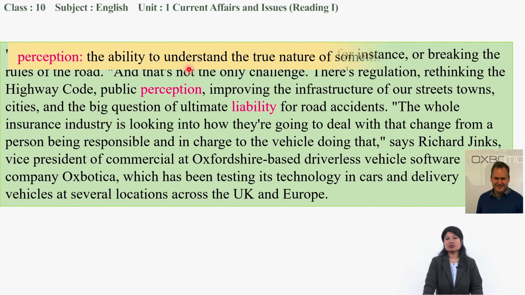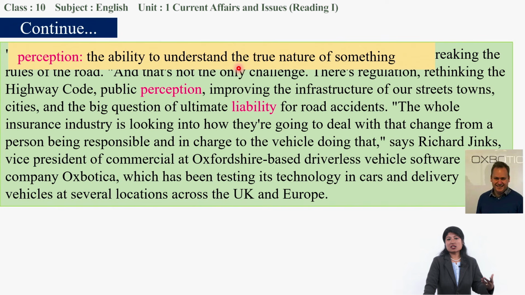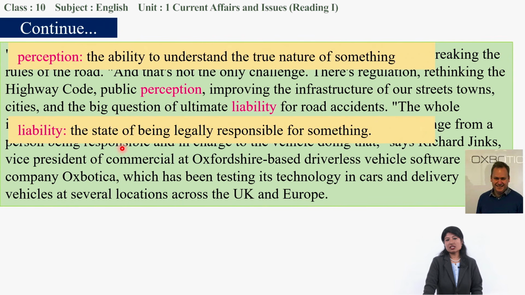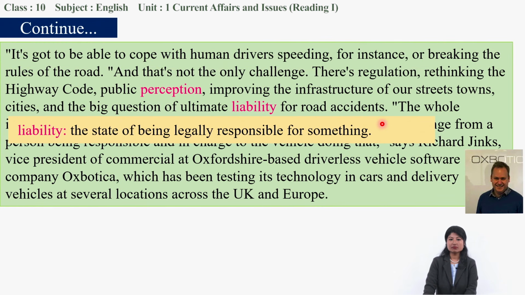People's perception, the ability to understand the nature of something, that should be changed. The shape of our cities and towns should be changed. And there's a big question about liability. What is liability? State of being legally responsible. Who will take the responsibility for road accidents? There is a big question about that.